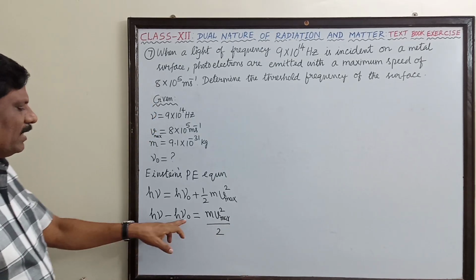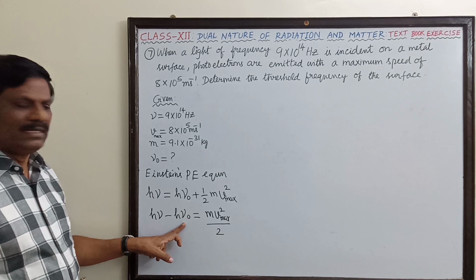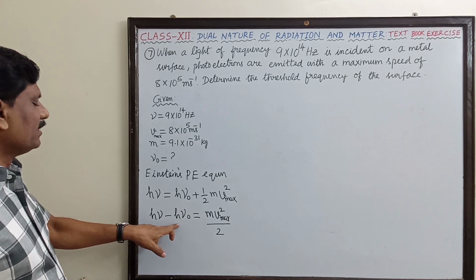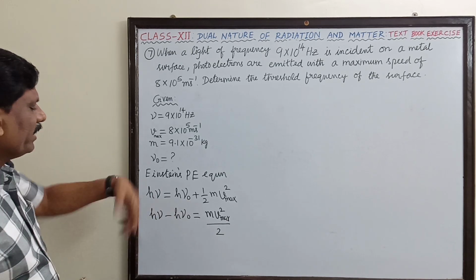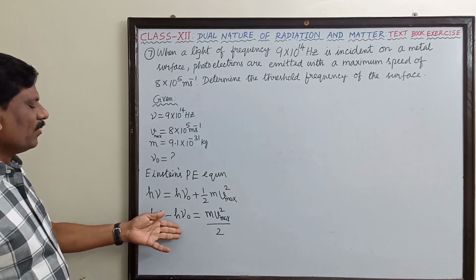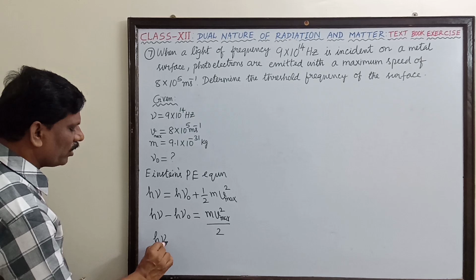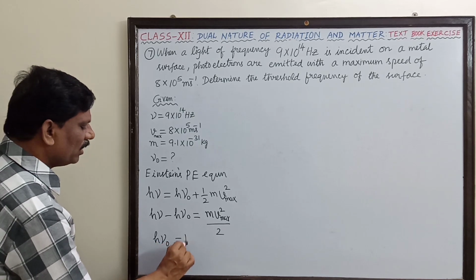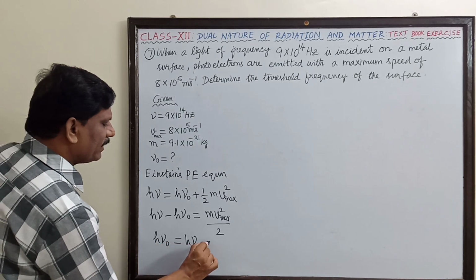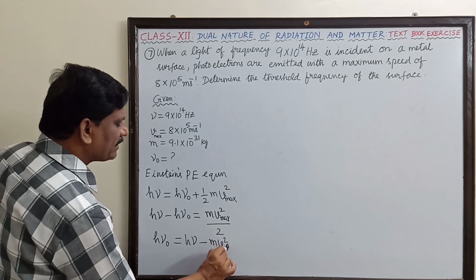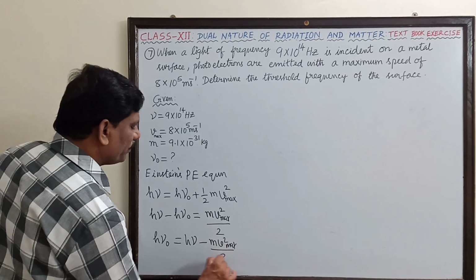Now nu is given and nu naught has to be determined, so I can also shift the other way: h nu naught is equal to h nu minus m v square maximum by 2.